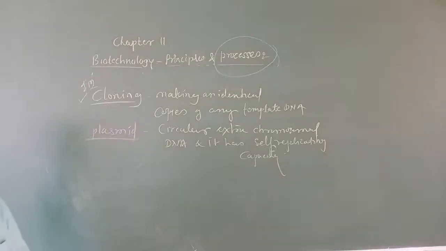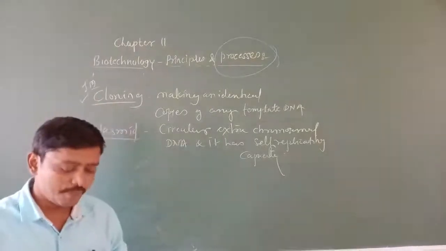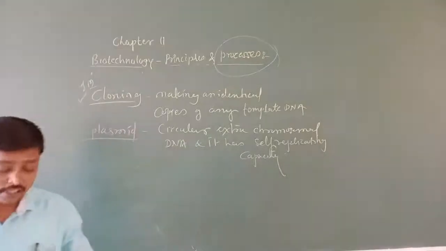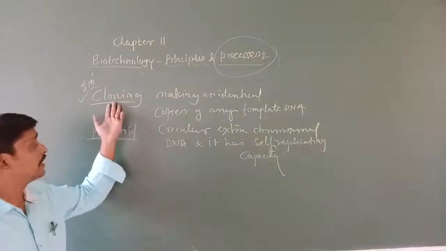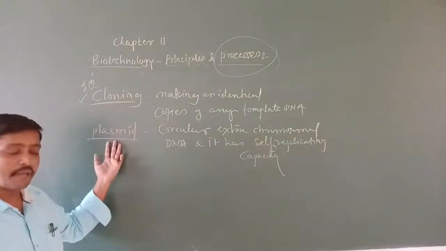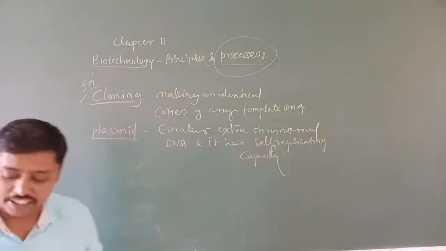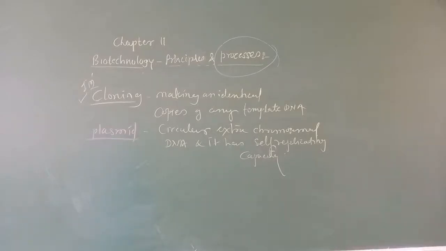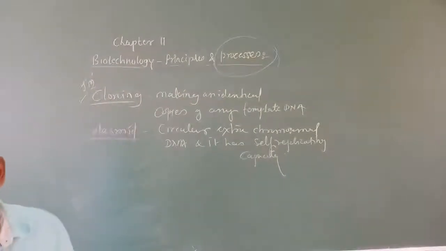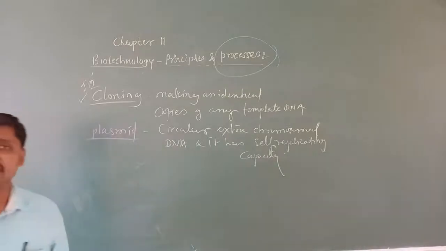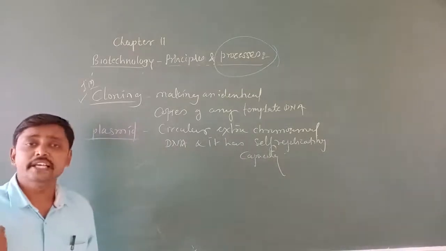In genetic engineering, we studied origin of replication, recombinant DNA, then cloning and plasmid. These are all processes for genetic engineering. Still there are some techniques or tools that are helpful for the